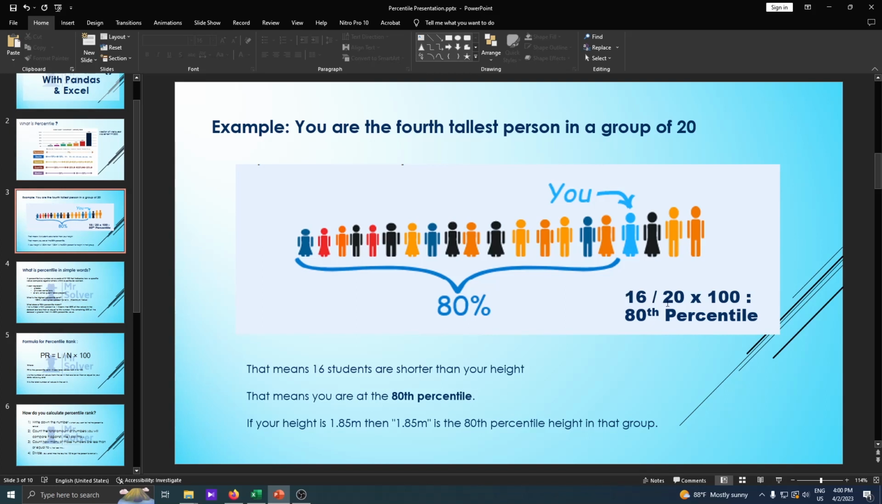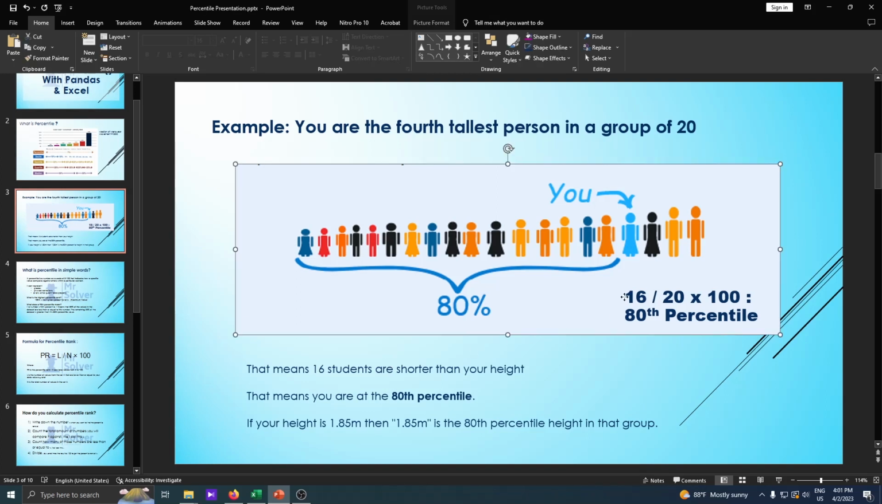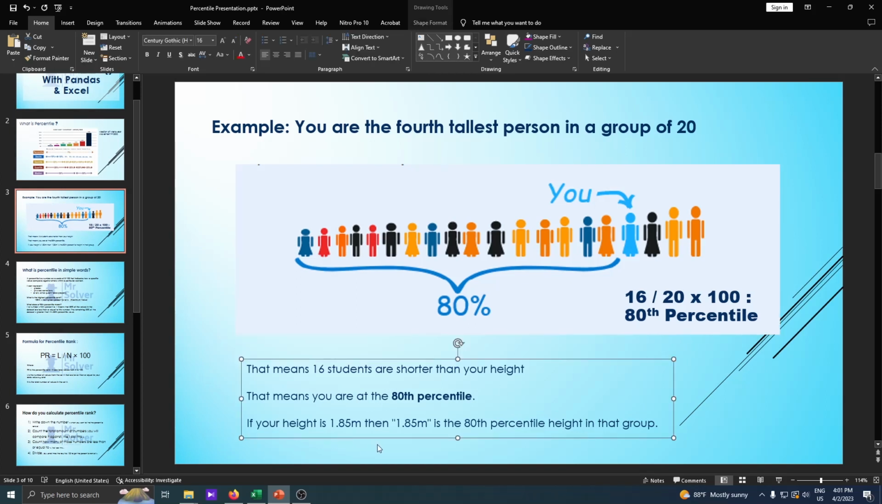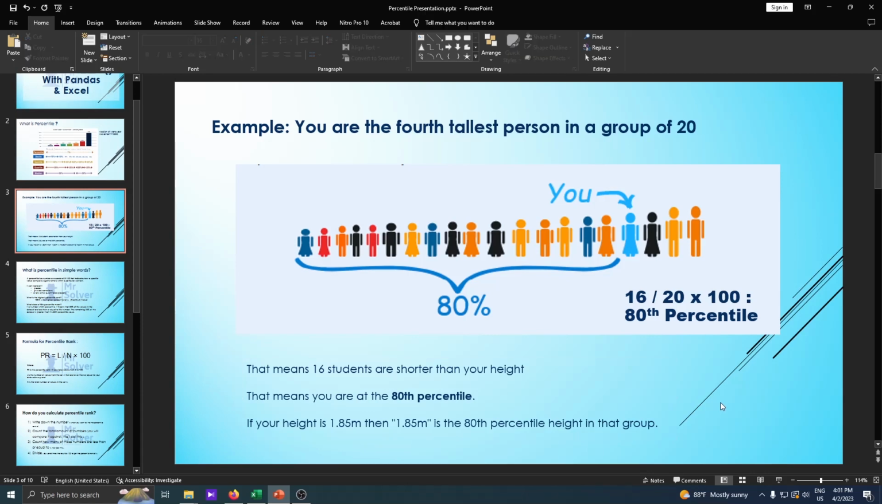The total data set is 20. You are the 4th tallest person, which means 16 students are shorter than you. So 16 divided by 20 multiplied by 100 is the 18th percentile. That's how the 18th percentile came. If your height is 1.85 meters, then 1.85 meters is the 18th percentile, the 80th percentile height in that group. Okay, hope you clear that.